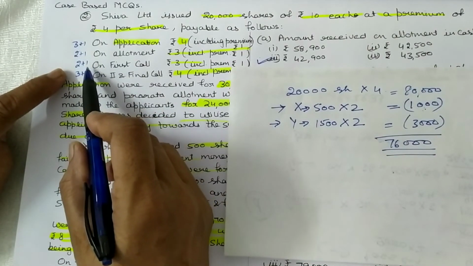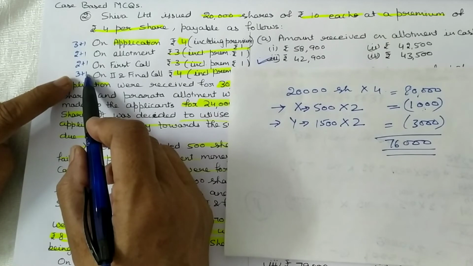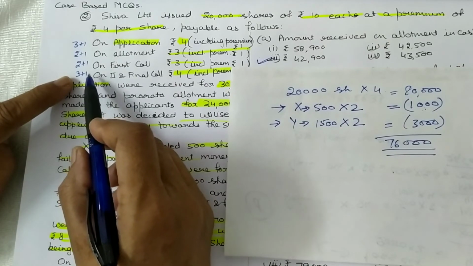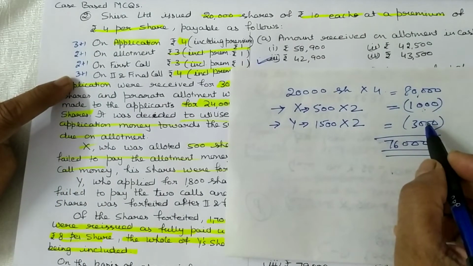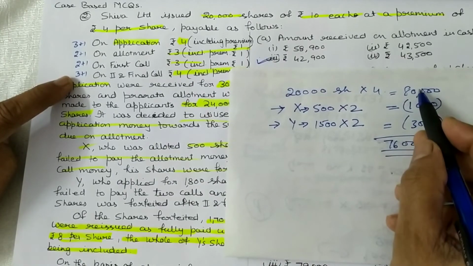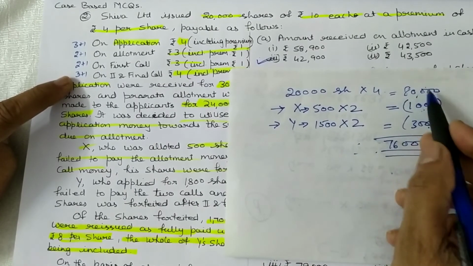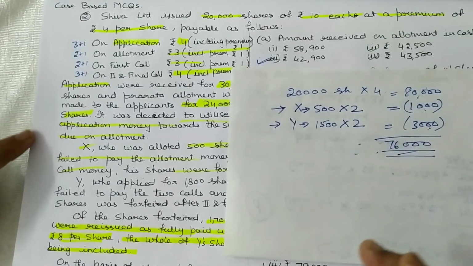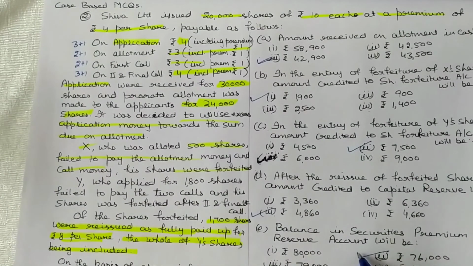So therefore premium of rupees 1 on first call, premium of rupees 1 on final call has not been received. The total 1,500 into 2 has not been received. Therefore 80,000 minus 4,000 is equal to 76,000. This is the correct answer.